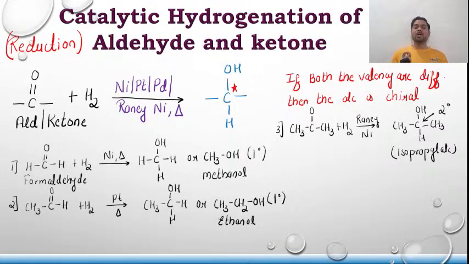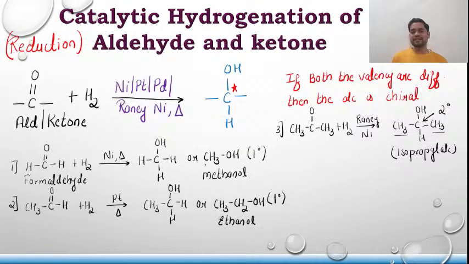By reduction of aldehyde and ketone, you cannot prepare a 3 degree alcohol. Please make a note of it, guys. That's a very important concept. Please make sure you make a note of it. Now, if you see, both the valencies are still the same.